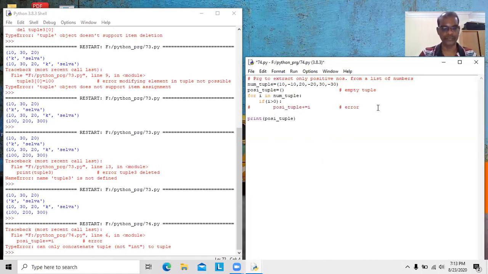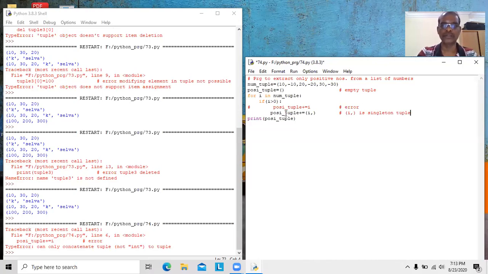Instead of this line, plus equal to, we have to put within brackets i comma. Now I explain you here, a singleton tuple.